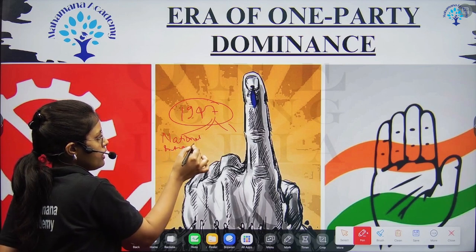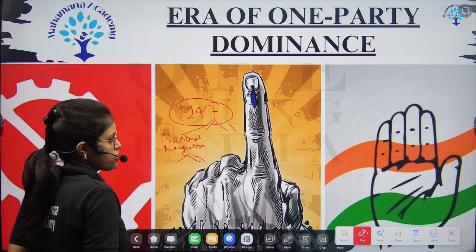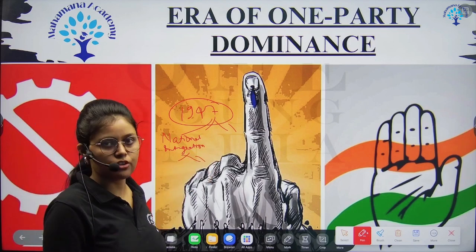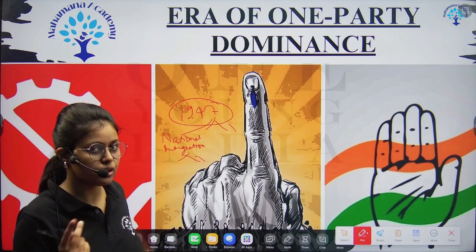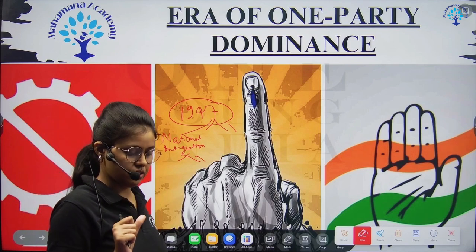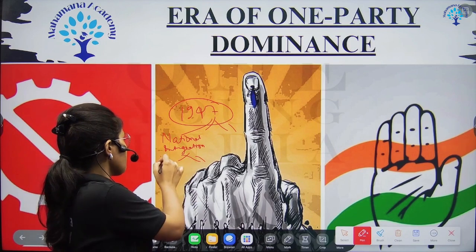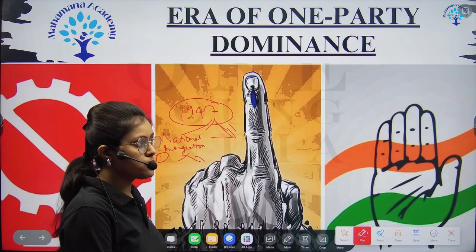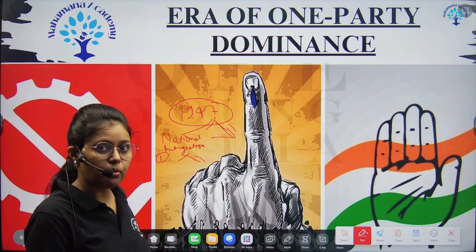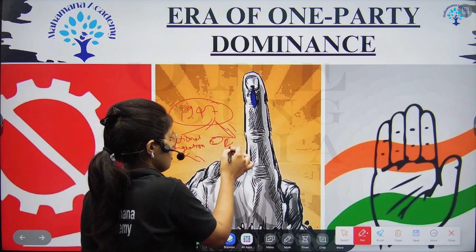how to integrate different states which are divided on the basis of British province, princely states, and many of the princely states were also reluctant to join the nation, as an Indian nation. That was the first problem we have discussed. And then the second problem, how to establish democracy. So the second problem was democratic structure.